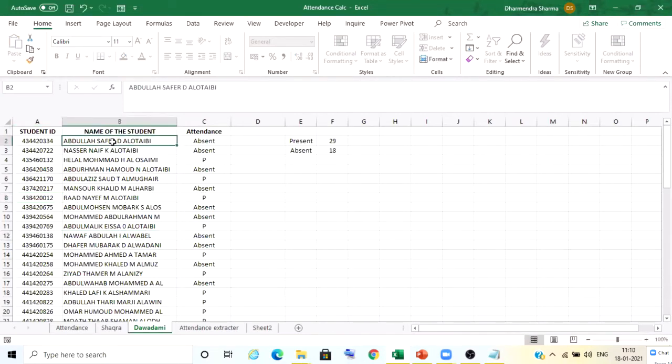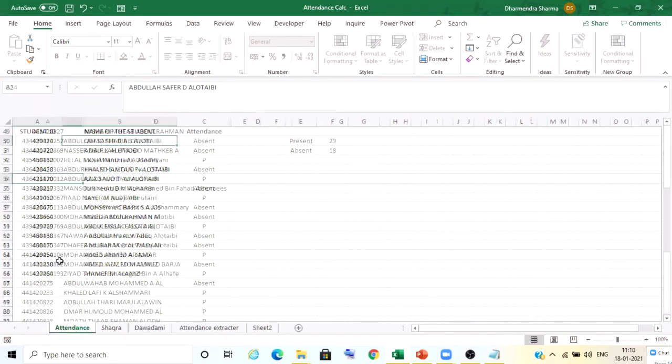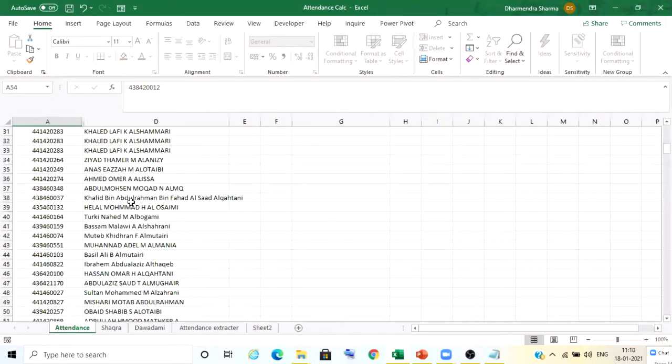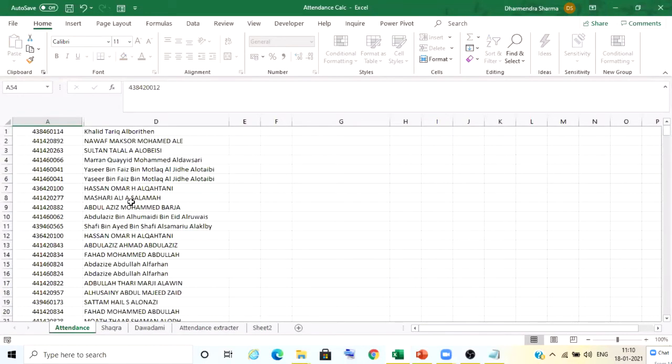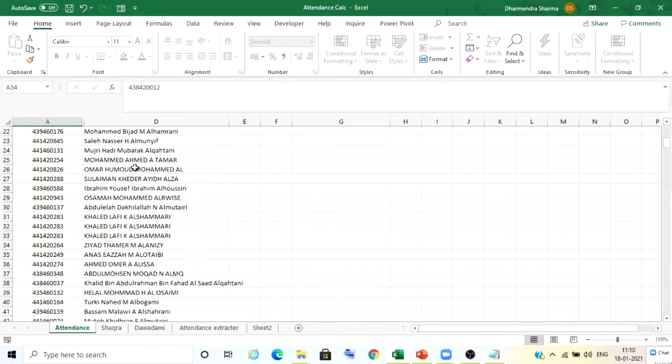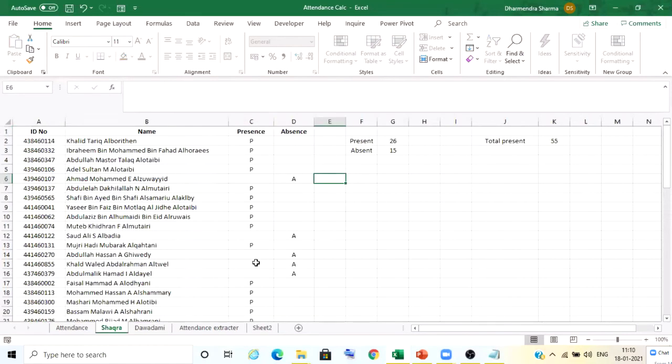So even if you type your ID, if there is any discrepancy, it will not show your name and I can find you. So there is no chance of any mistake. I can ask you again. So all students' names are displayed here, and now I am telling you who is present and who is absent.